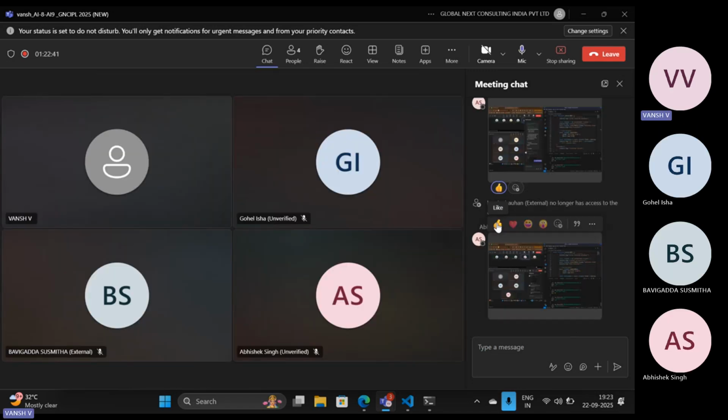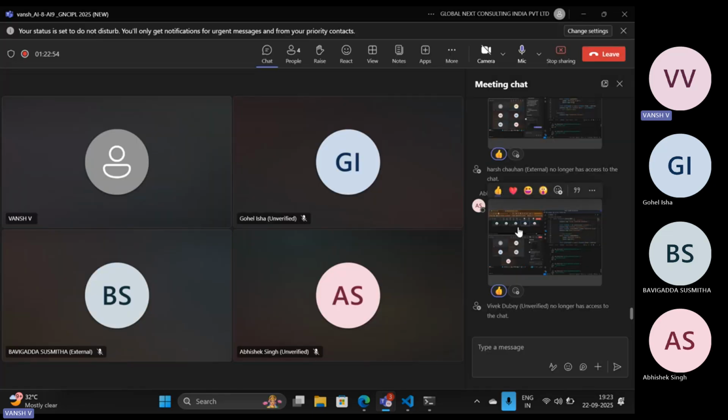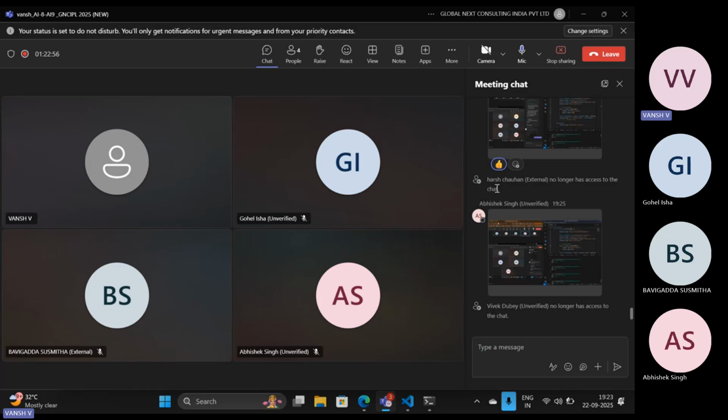Okay, good, Abhishek. Here you are using updateMany, so all the ages of Abhishek Singh will be converted to 25. Okay, good, Abhishek. You have executed both the examples over here.